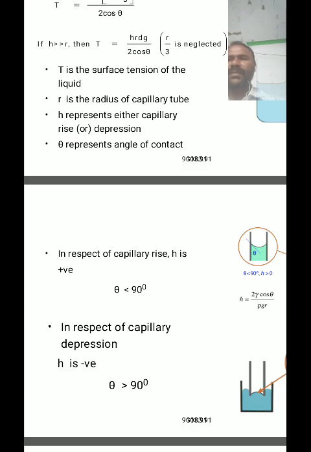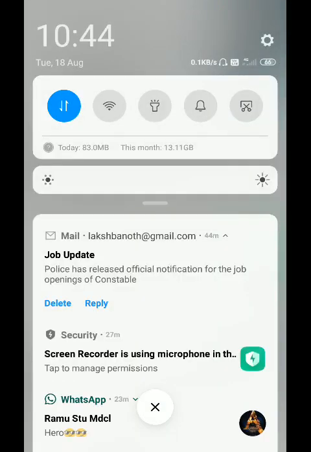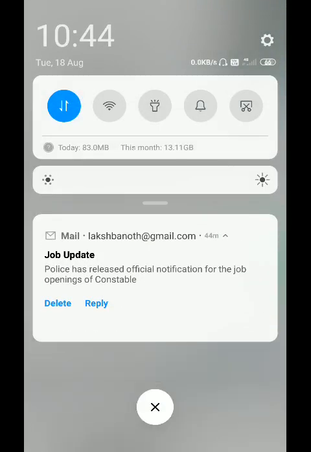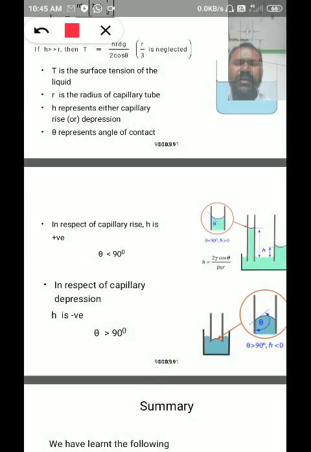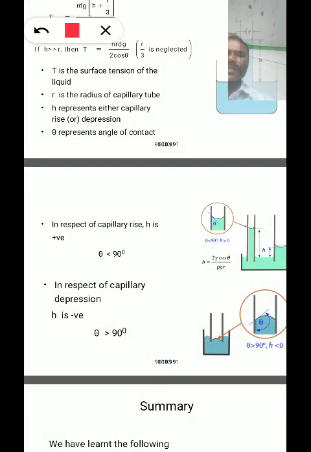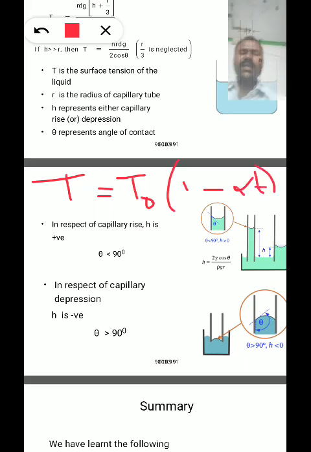The surface tension T at temperature t is given by the relationship T equal to T naught into (1 minus alpha t), where T naught is the surface tension at 0 degrees centigrade. So this is the relationship between temperature and surface tension.